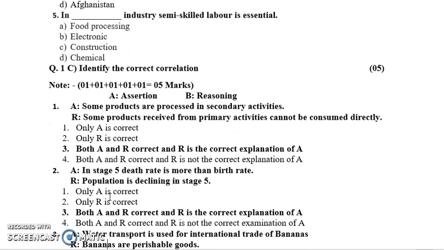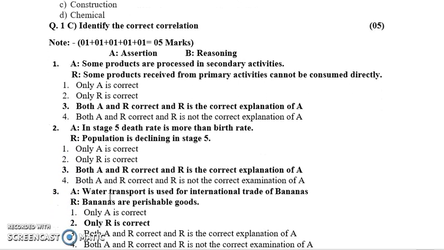Next is identify the correct correlation. Assertion and reasoning, two statements are given. For the assertion, you need to give a proper explanation, that is the reasoning statement. A: some products are processed in secondary activities, and the reasoning is that some products received from primary activities cannot be consumed directly. Both A and R are correct statements, because not all the products we eat raw.